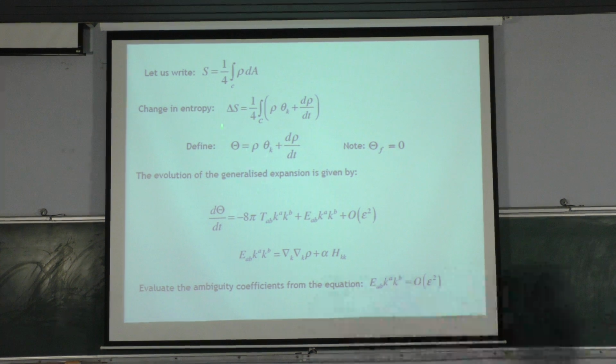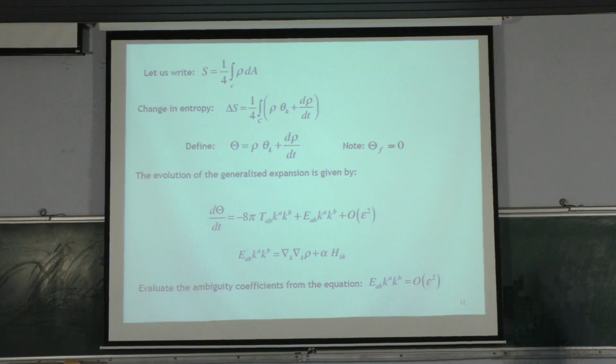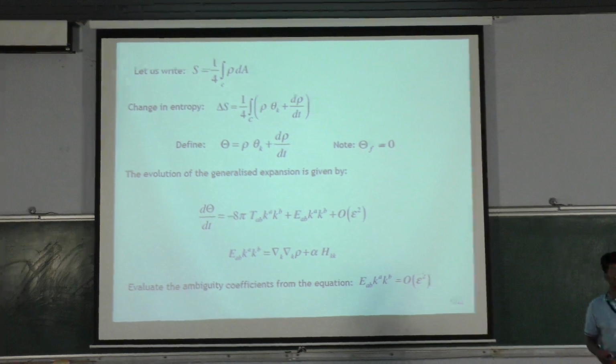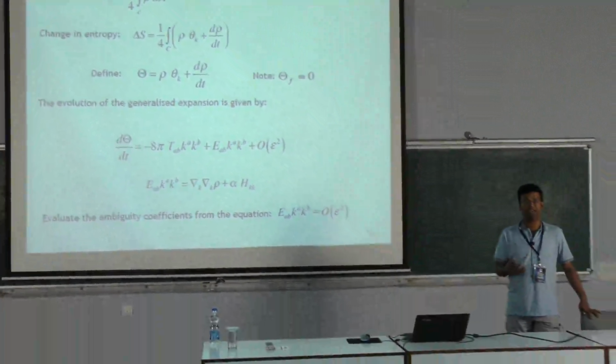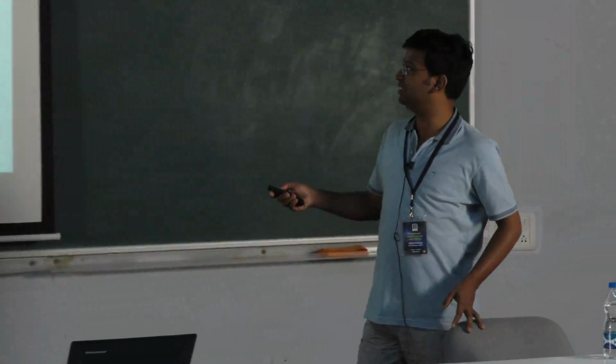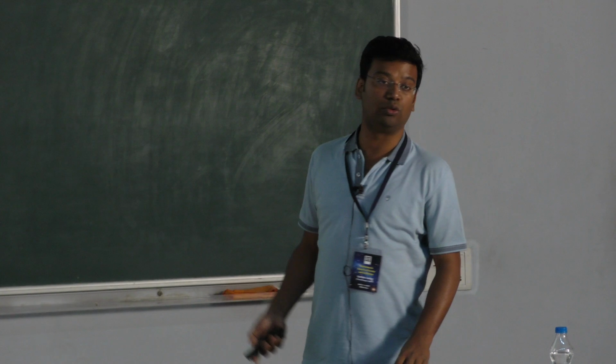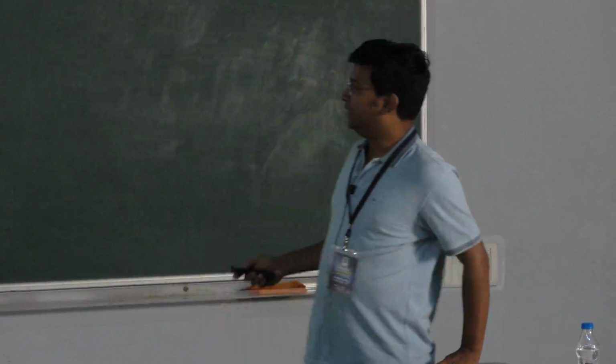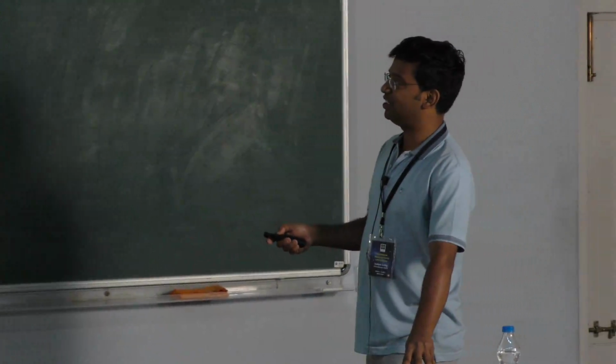So you define something you call the expansion, the generalized expansion. In general relativity, the generalized expansion is nothing but change in area per unit area. In case of higher derivative theory of gravity, this is change in entropy per unit entropy. You can always check all this result by putting rho equal to 1. And then you calculate what is the first derivative of expansion.